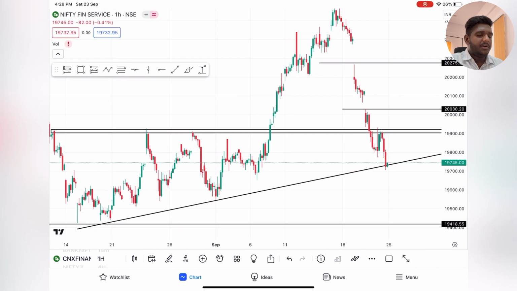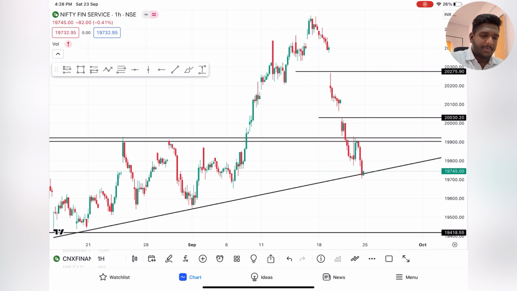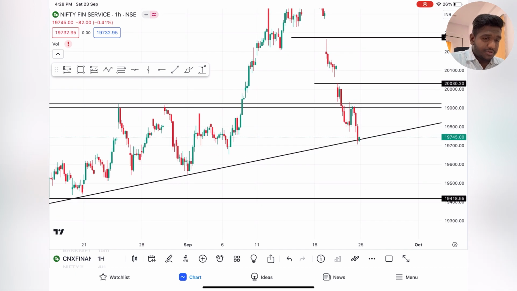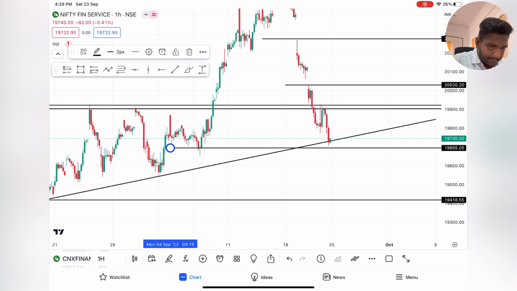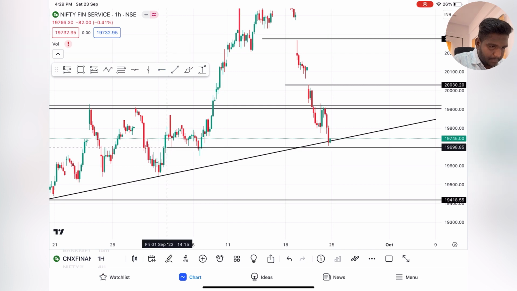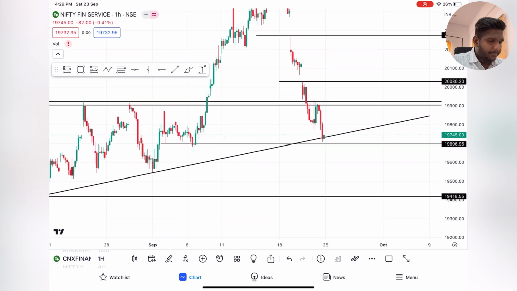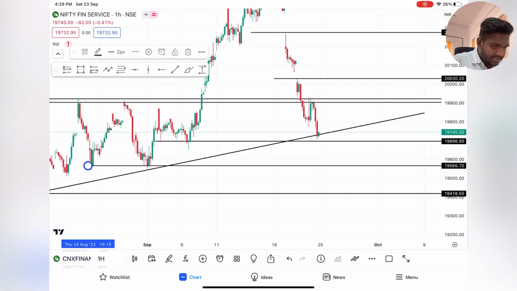Yes, you can see over here it is forming something like this. It has given a breakout but failed. It has came down, so it has taken support near this trend line. We'll mark that low as well, support area, and we'll mark next targets.